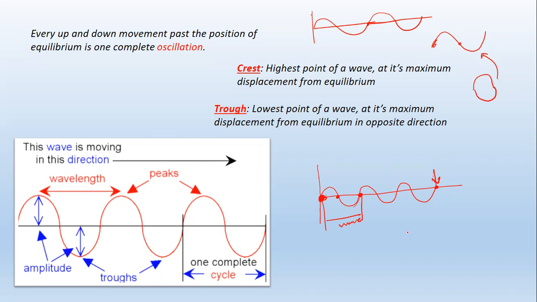Another way to see a wavelength, let's have a look at this diagram over here. From this point to that point, we're going to have a wavelength. But how do you see that this is a wavelength? Remember what I said to you? I said one wave is one complete cycle. So when you have a look at this diagram, from this point to that point, we can see we have half of a pulse.